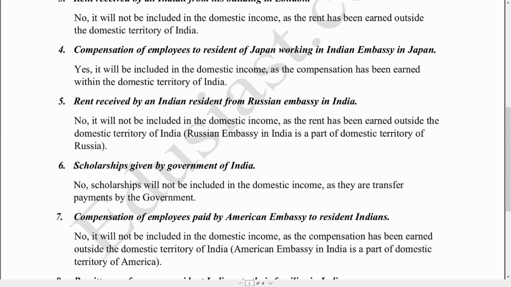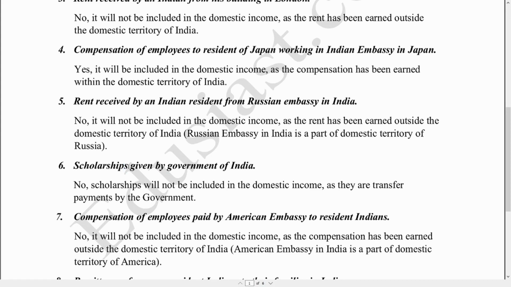So according to the concept of factor and transfer income, only factor incomes are included whether we are calculating domestic income or national income.